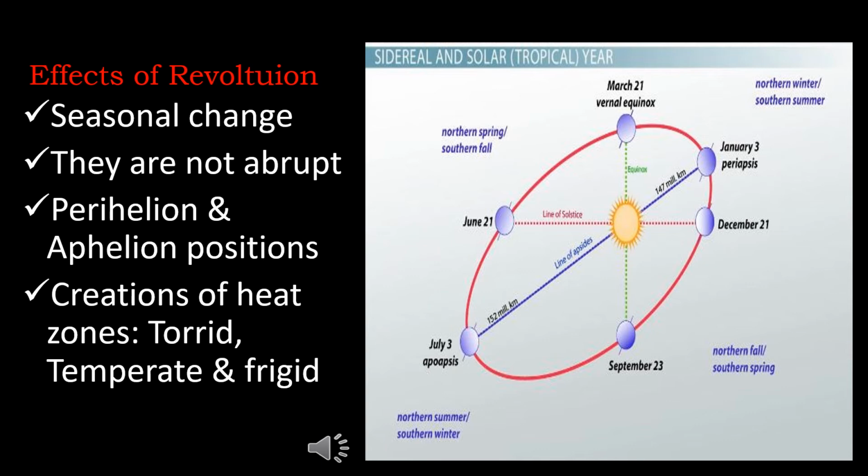Fourth, creation of heat zones. The spherical shape of the Earth along with its movements around the Sun causes the difference in the angles at which the Sun's rays fall on the Earth's surface. This causes difference in the distribution of heat on the Earth's surface. As a result, the world has been divided into three distinct heat or temperate zones.